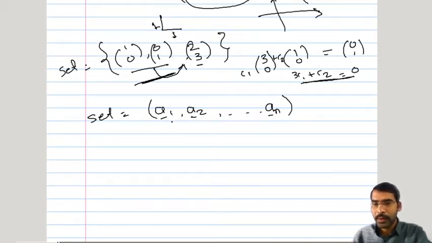So what we expect, if we want this particular set of vectors to be linearly independent, is that no vector should be expressed in terms of other vectors. Suppose I take a particular example, say an.